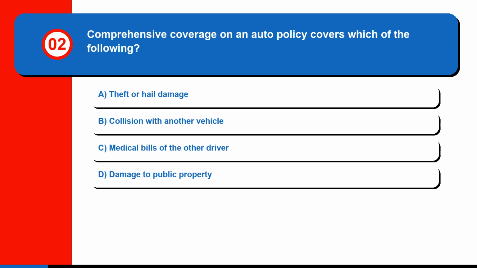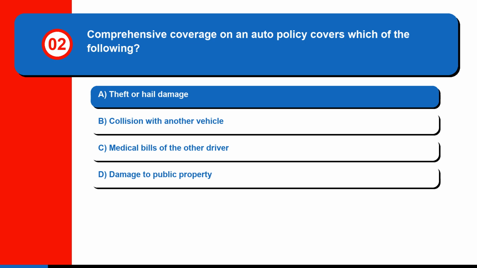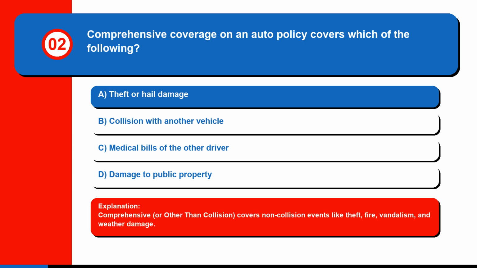Question 2. Comprehensive coverage on an auto policy covers which of the following? A. Theft or hail damage, B. Collision with another vehicle, C. Medical bills of the other driver, or D. Damage to public property. The correct answer is A. Theft or hail damage. Comprehensive, or other than collision, covers non-collision events like theft, fire, vandalism, and weather damage.